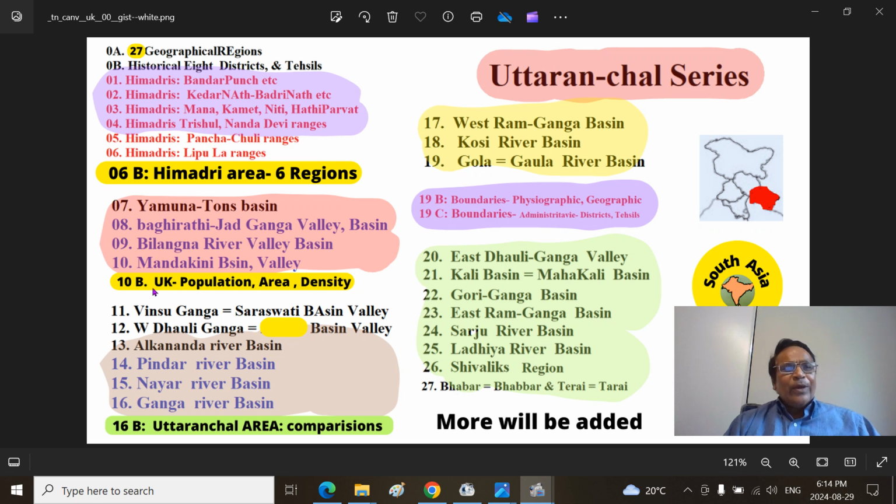Today we are in 10B. UK here means not United Kingdom, but Uttarakhand or Uttaranchal. What is the population? What is the land area, the surface area? What is the density? That part we are talking about today.